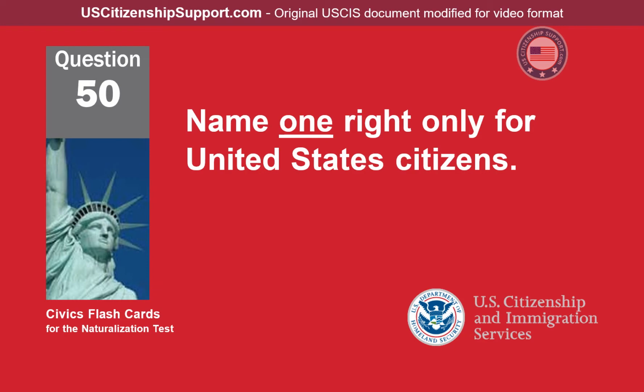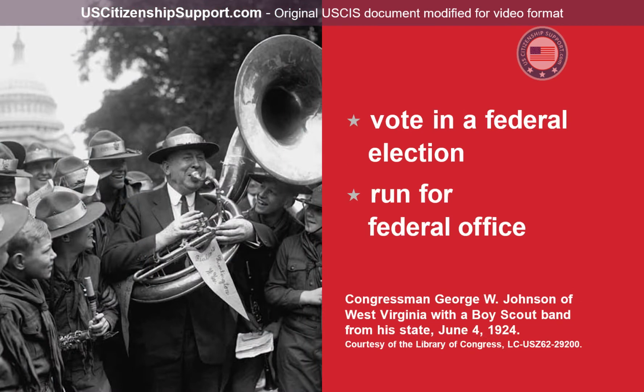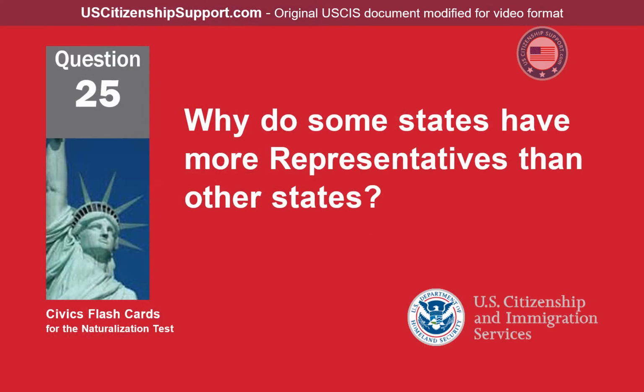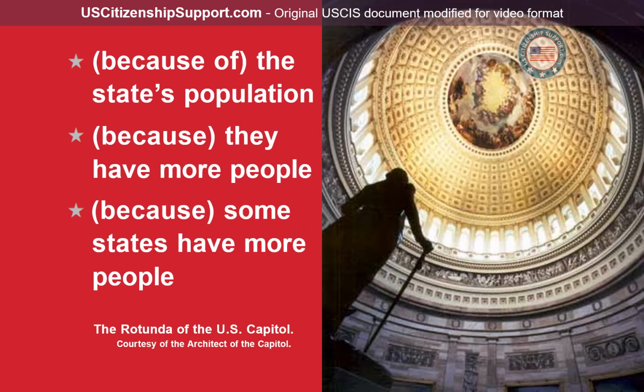Name one right only for United States citizens. Vote in a federal election. Run for federal office. Why do some states have more representatives than other states? Because of the state's population, because they have more people, because some states have more people.